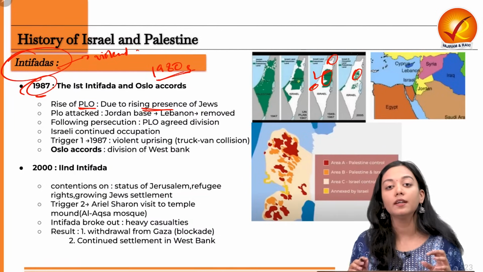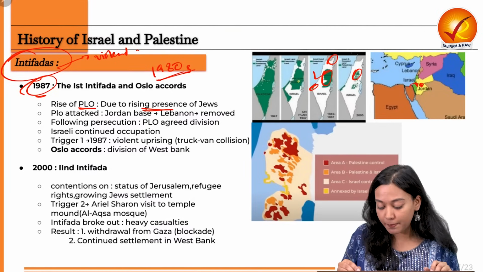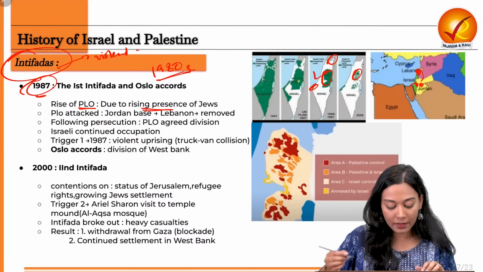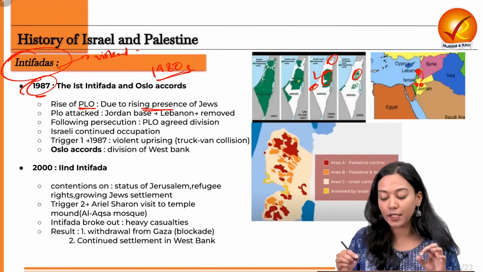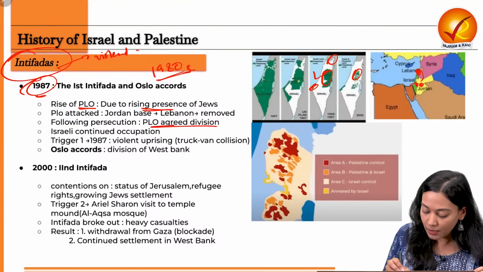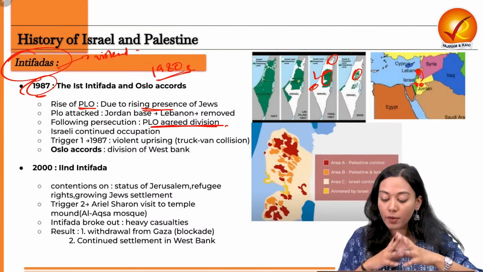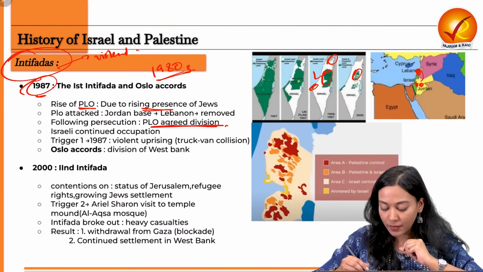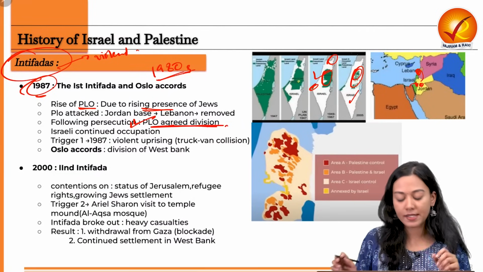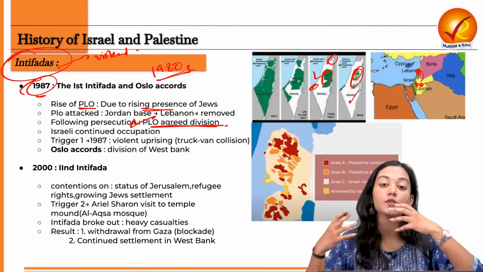PLO started attacking Israel from different bases. First it started attacking from Jordan. Israel attacked back. Israel moved them away from Jordan, moved them to Lebanon, and the Lebanon base was also attacked. Eventually the PLO realized that we are too weak in front of the Jews. As a result of this, they struck the accord, the peace agreement, where they said that we will formally recognize the division between Israel and Palestine. So basically PLO has also agreed somehow, but Israel still started having its notorious occupation across West Bank and Gaza Strip.